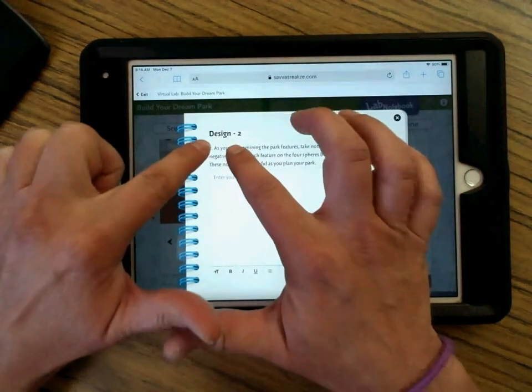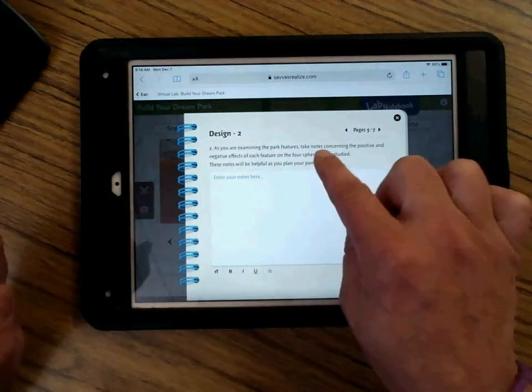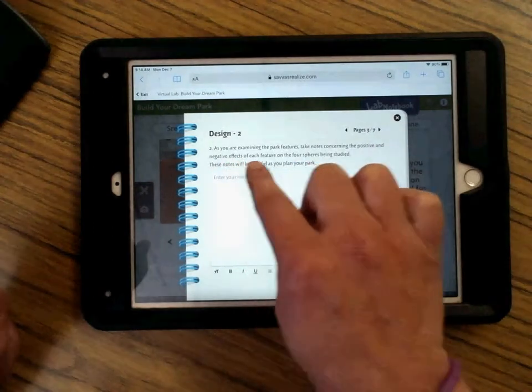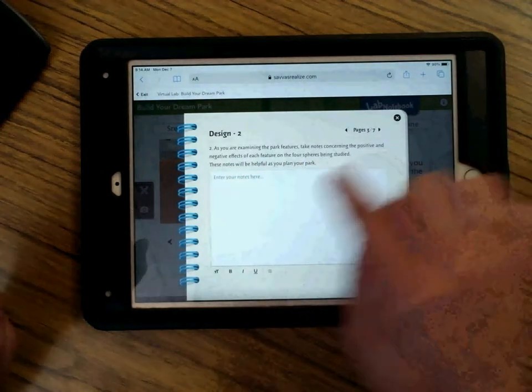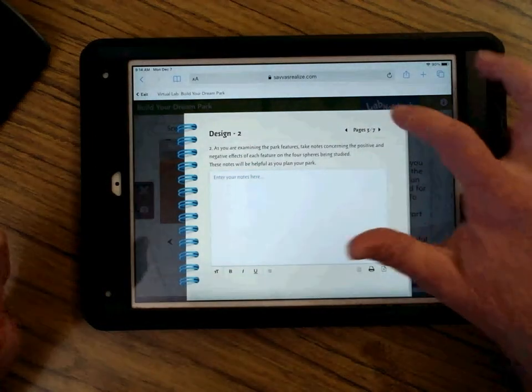Notice there's a design 2. And it tells you, as you are examining the park features, take notes concerning the positive and negative effects of each feature on the 4 spheres being studied. These notes will be helpful as you plan your park.